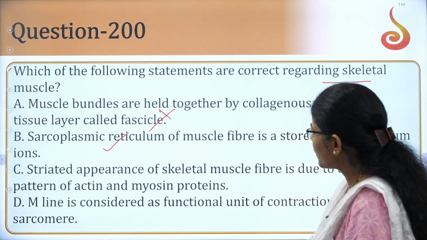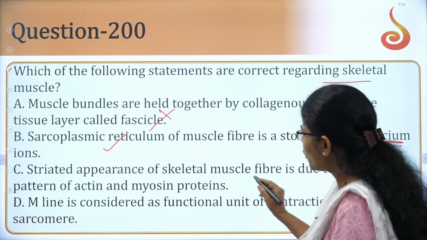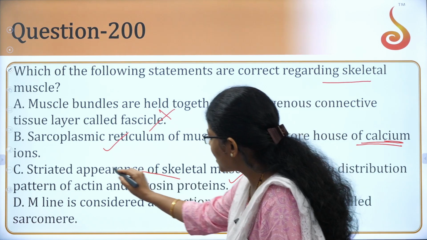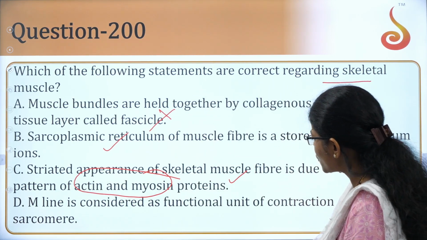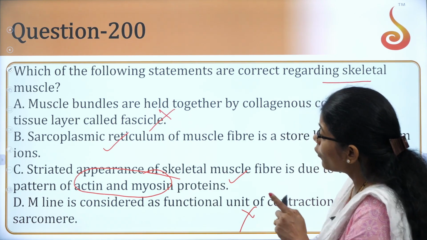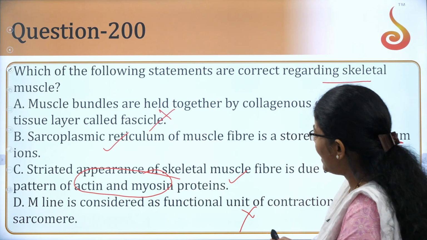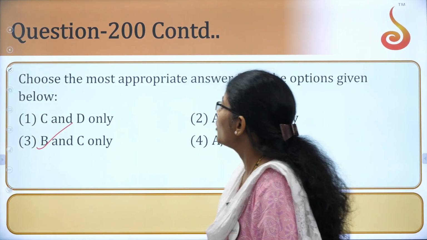Striated appearance of skeletal muscle fiber is due to the distribution pattern of actin and myosin, very famous proteins. Yes, this option is correct. M line is considered as a functional unit of contractile. No, it is not correct here. So the point to be noted here is B and C, right? So the option here is the third option, B and C.